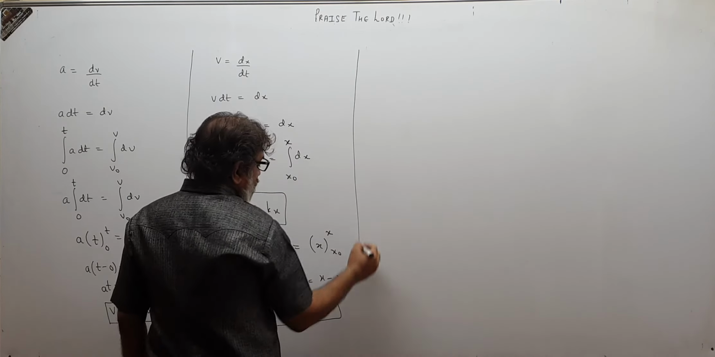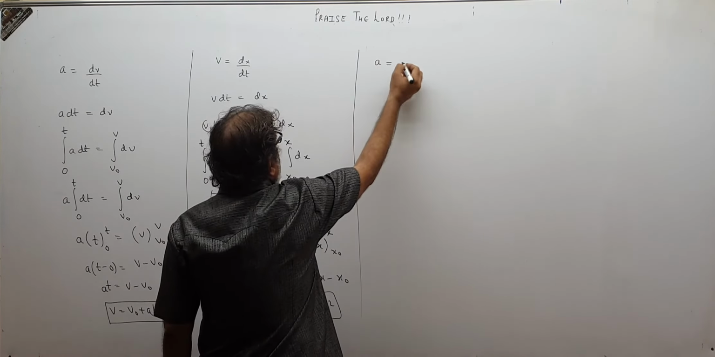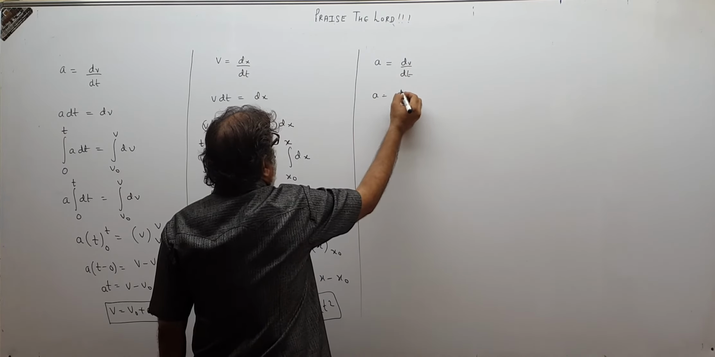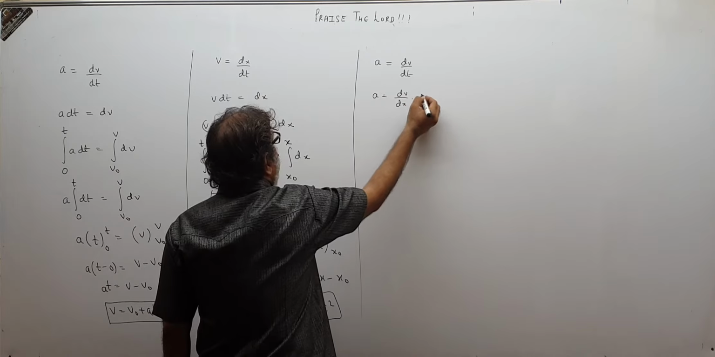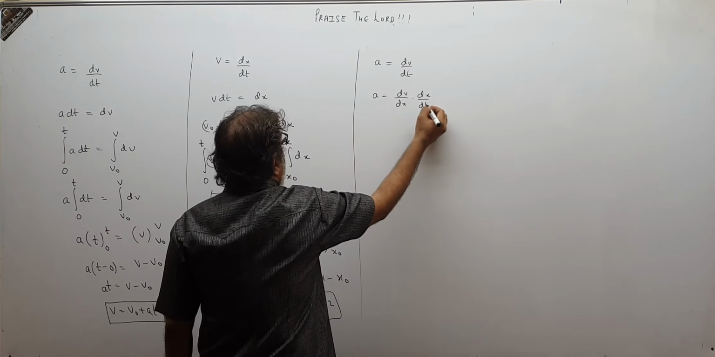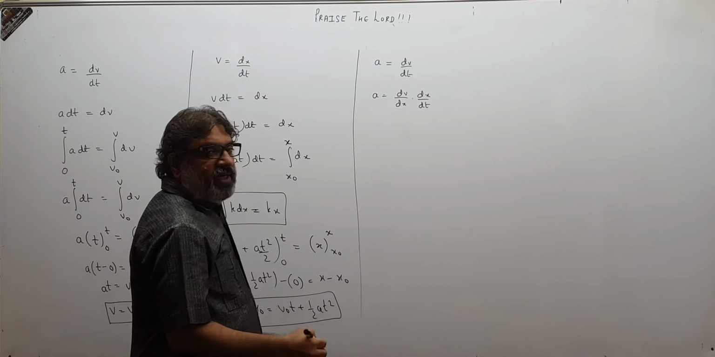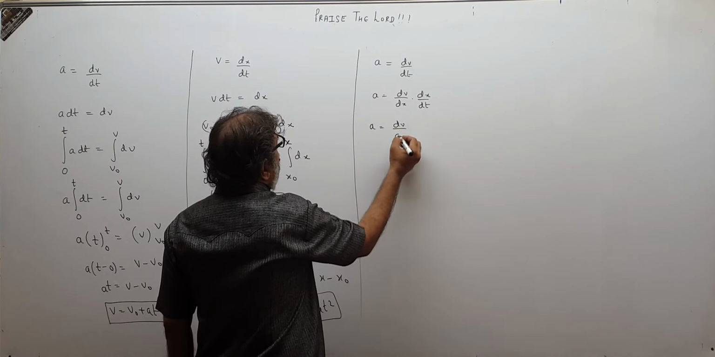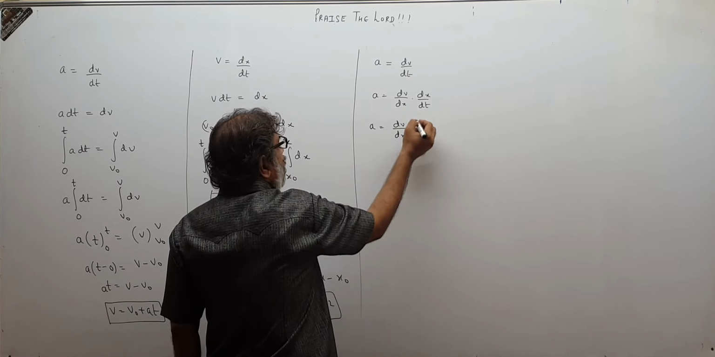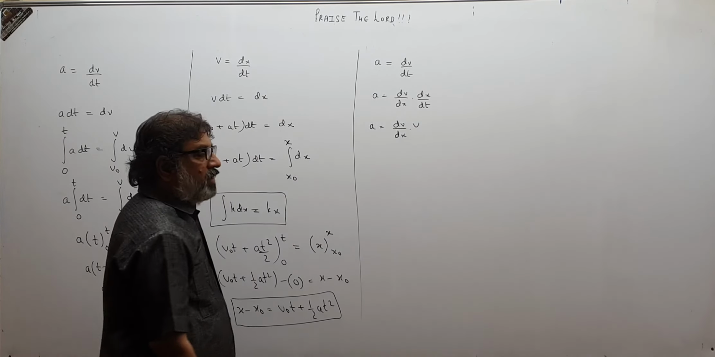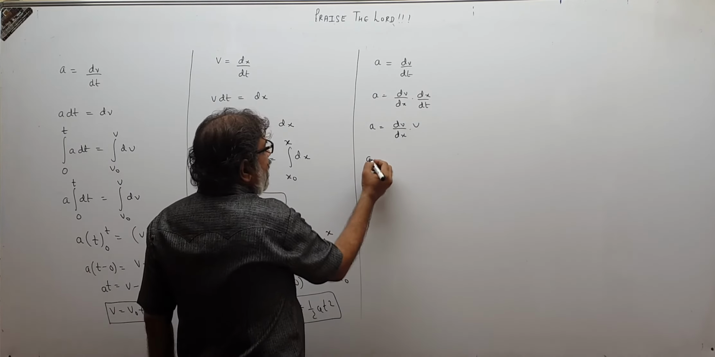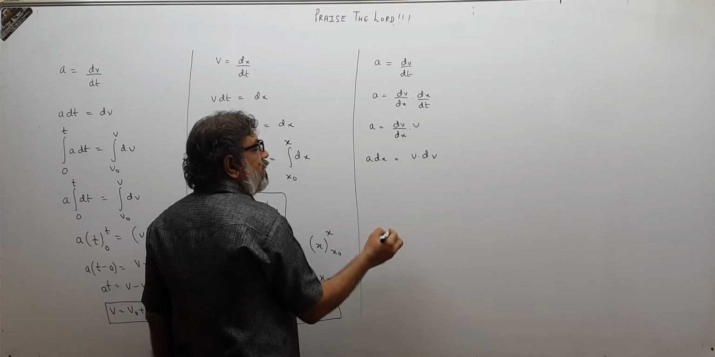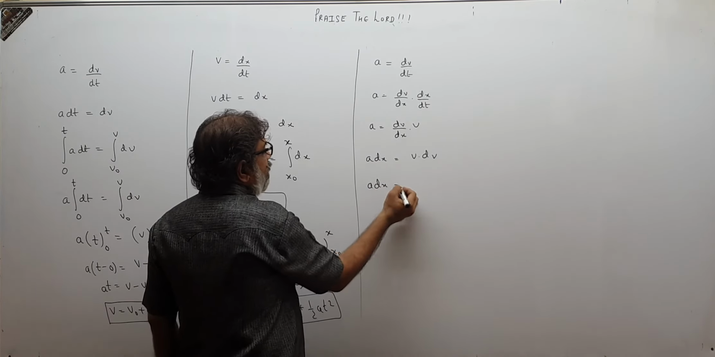Then the third one, children. You know that a equals dv upon dt. This can be written as dv upon dx into dx upon dt, multiplying and dividing by dx, we can do that. So a becomes dv upon dx into dx upon dt, which is v. So a dx will become v dv. And now we integrate both the sides.